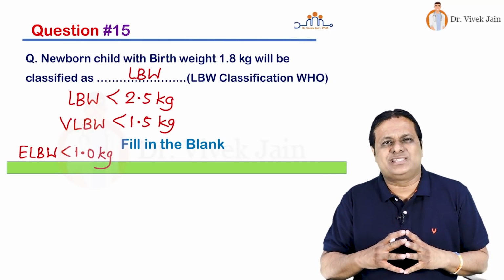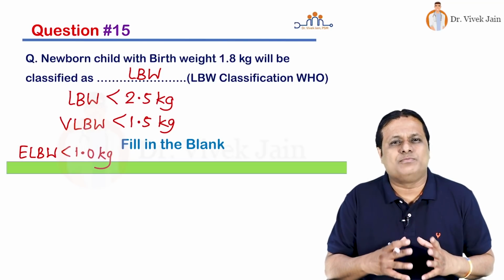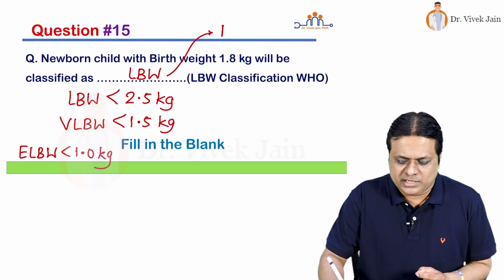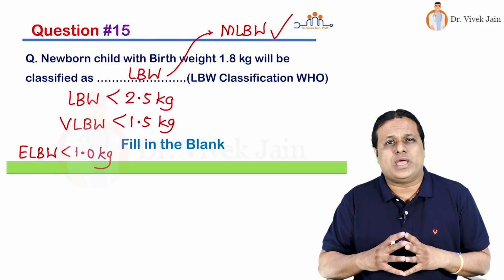Now at some places there is a fourth category also between low birth weight and very low birth weight, that is moderately low birth weight. So if any one of you has written moderately low birth weight as the answer, that is also absolutely correct in this question.